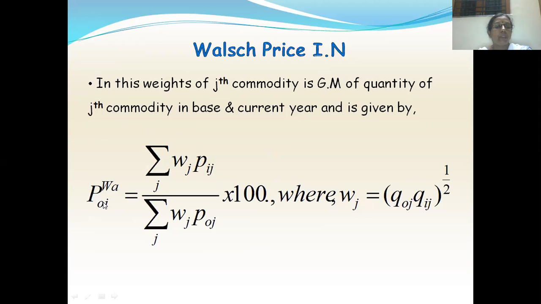So you have P0I Walsh equals summation over J Wj Pij by summation over J Wj P0J into 100, and this Wj is the geometric mean of Q0J and Qij. So it will be (Q0J into Qij) to the power of 1 by 2, or Wj is nothing but the square root of Q0J into Qij. That you have to substitute here, and you will get the Walsh price index number.